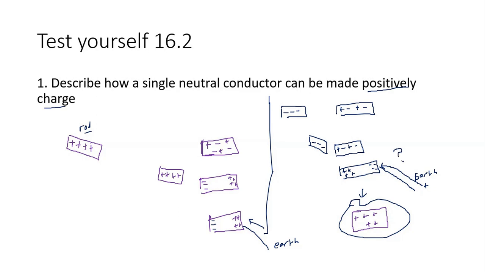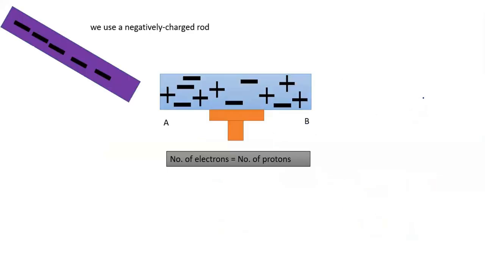Okay, let's look at how to make positively charged. Thank you. Actually, this is correct until this part. Good, very good. Okay, what's your name? Jason. Okay, good, Jason. Thank you, Jason. Yeah, we can use a negatively charged rod.